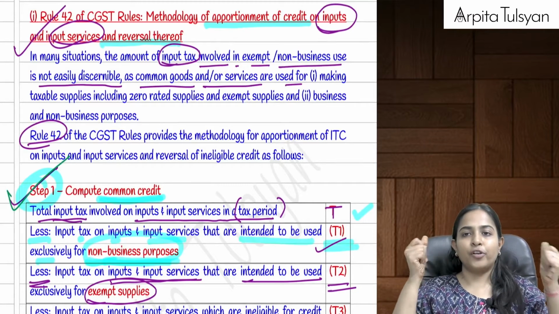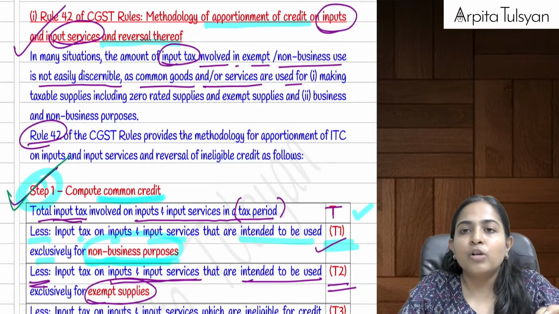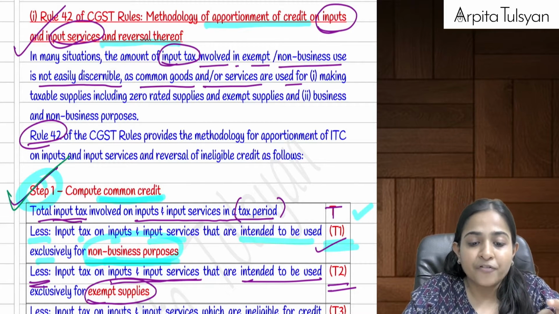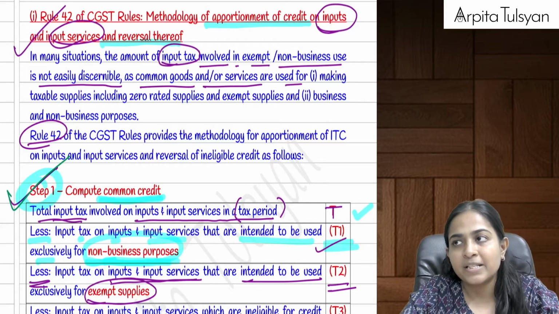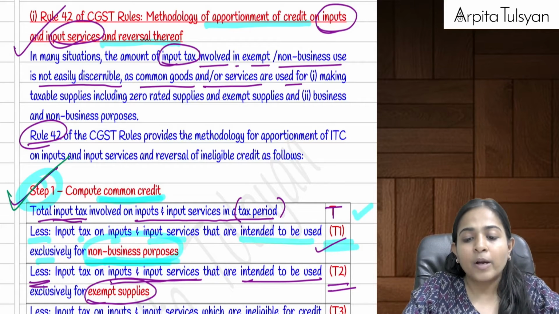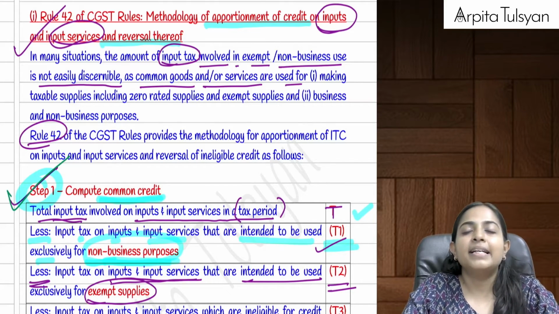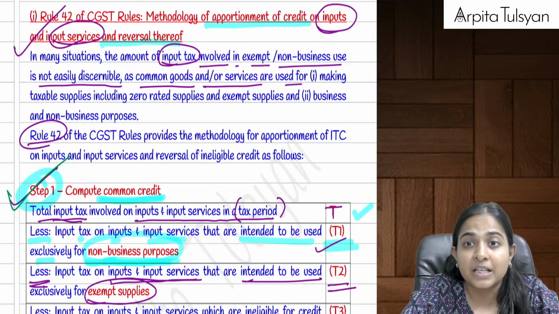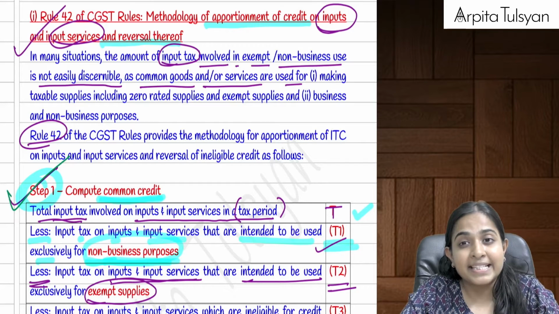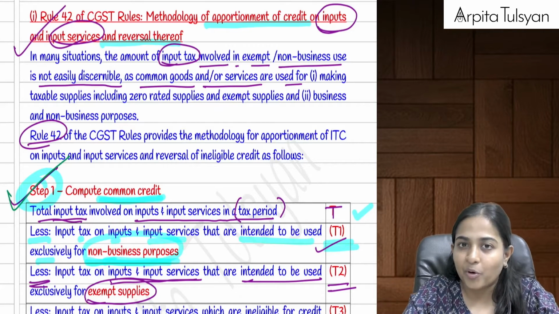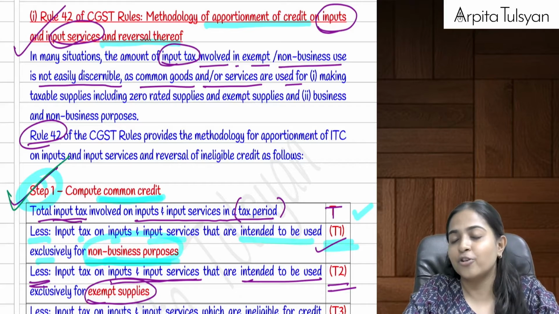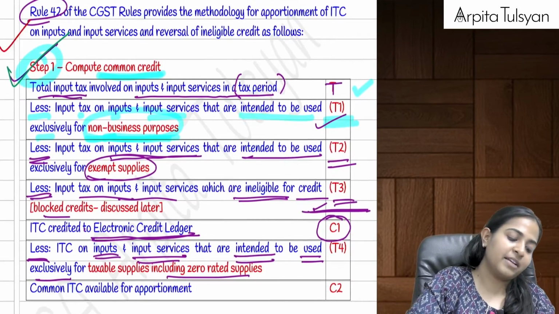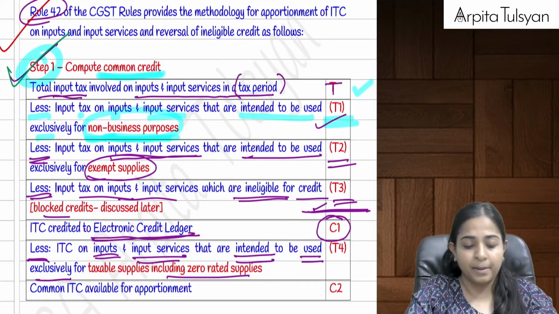First of all, keep your minds open. Everyone, rule number 42 talks about what? It talks about reversal of ITC on inputs and ITC on input services. Remember, in section number 17 we discussed that we may be using some credits for personal purpose, and some credits for exempt supply. Should we get the credit on the same or not? No, we should not get the credit of the same. Now see how we are supposed to do the calculation. This is given in rule number 42, which is super duper important.